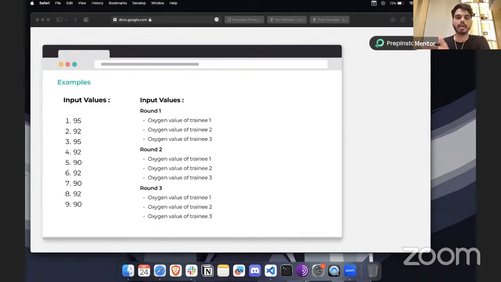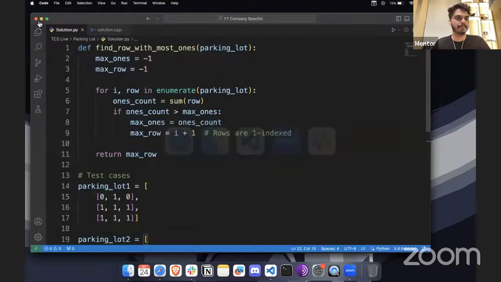And from that array, you can pick the index of which player. So you can just declare who is going to be the fittest trainee here. All right, so without further ado, let's move to Visual Studio Code here.